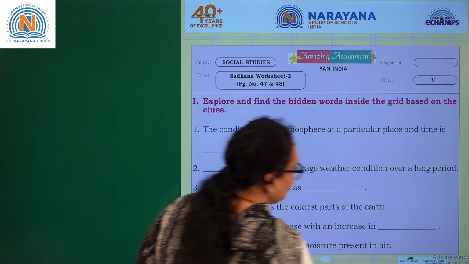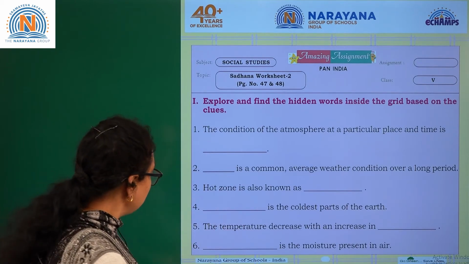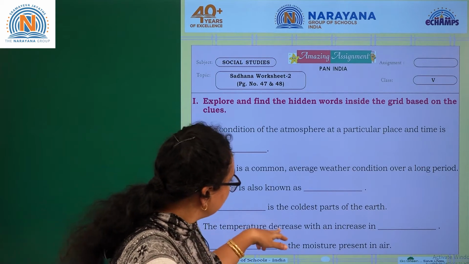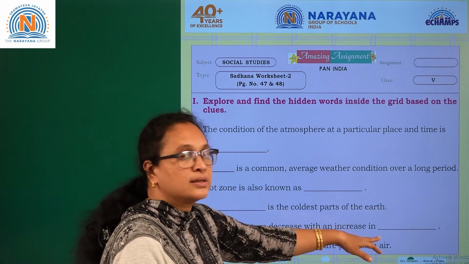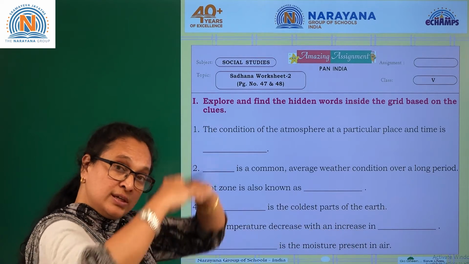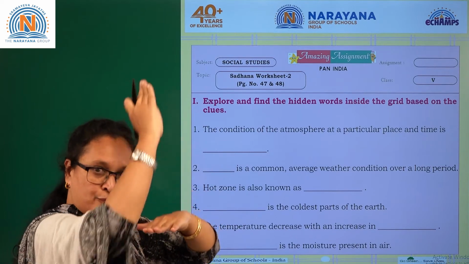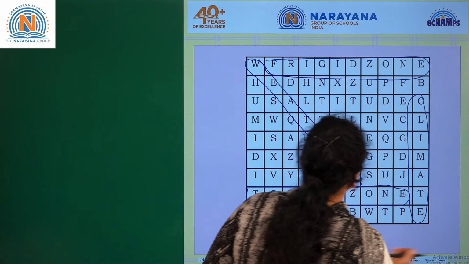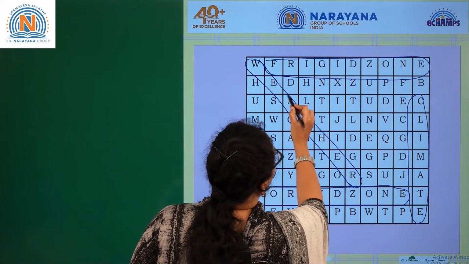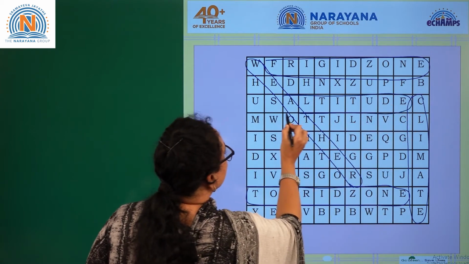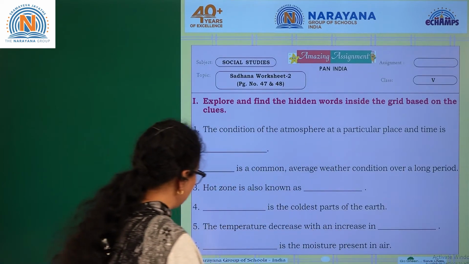It's very interesting if you know the answers and the clues are very easily given so that you can find the answers. Okay, next: the temperature decreases with the increase in dash. The temperature decreases when you increase in altitude, right? Altitude is nothing but when you go upwards. So let's see where is A. I can find altitude very easily here. The temperature decreases when you increase in height. Okay, let's go back for the other clue.